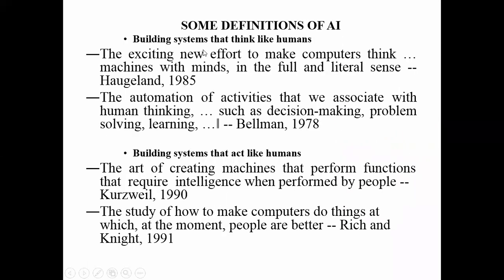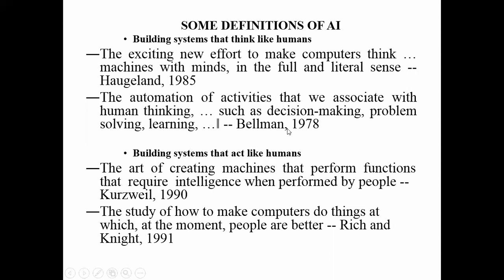The first definition is given under systems that think like humans. When we design a system with a mind, then we say that the system is thinking like a human. This definition was given by Haugeland in the year 1985.